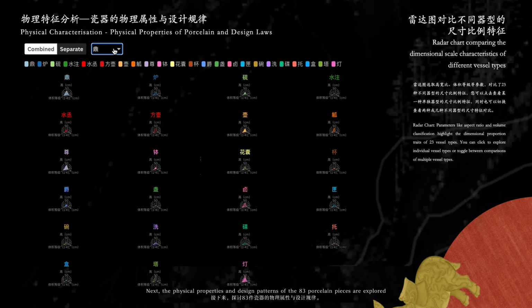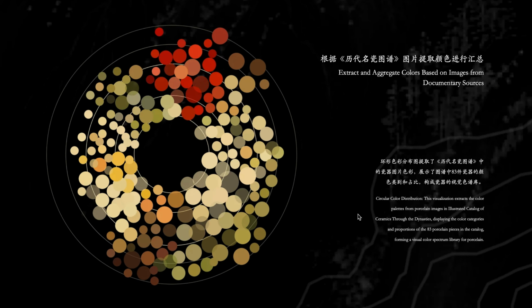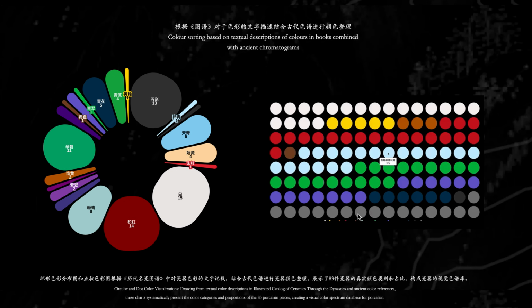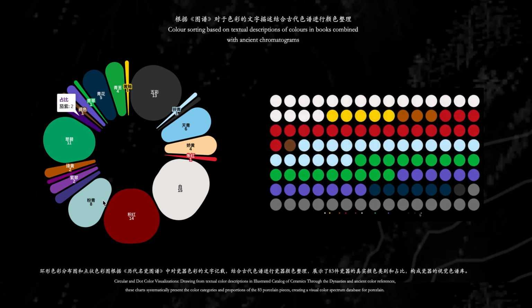For the color analysis of the porcelain, firstly, we extracted the color swatches of each piece of porcelain and created a visual overview map. The ring and dot distribution diagrams show the color, categories and percentages of the 83 pieces that make up the visual chromatographic library of the porcelain.